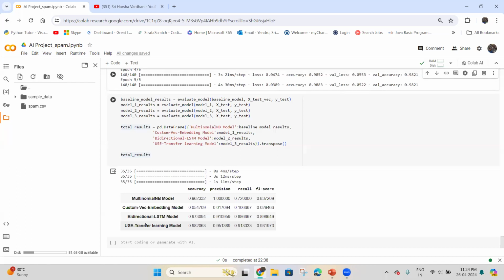So we can see the data frame for the comparison, where we can see the accuracy, precision, recall, and F1 score for different models and how it varies on each model. This way we can see the quality of a message, whether it is spam or ham, based on these metrics. So our project ends here, and this is what we have done to differentiate spam and ham using TensorFlow. So thank you, and this is the end of the video.